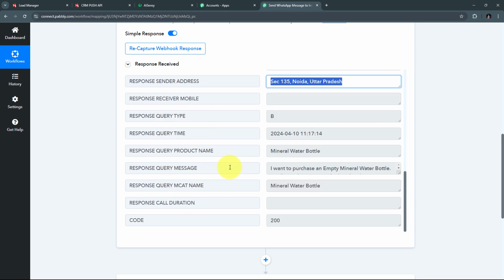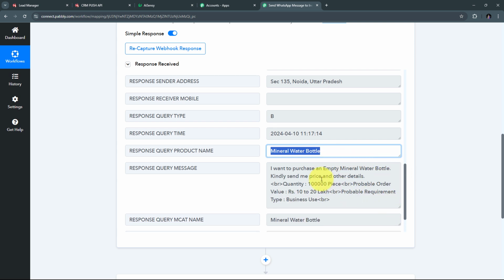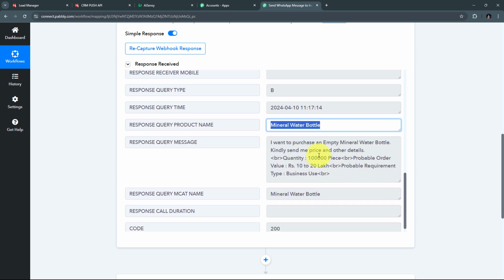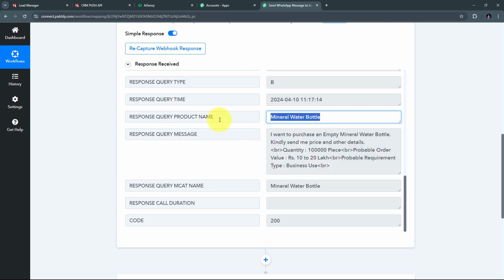So this is my inquiry details, and here I have the product name that is mineral water bottle. I have the inquiry message: I want to purchase an empty mineral water bottle, kindly send me the price and other details. Quantity is going to be around 10 lakh pieces, probable order value is 10 to 20 lakh, and probable requirement type is business use. So here this is my inquiry message, and here this is my inquiry product.